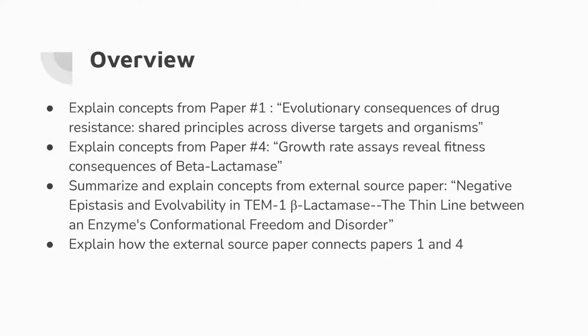So to start things off, I'll give a brief overview of what will be presented in this video. Firstly, we will explain concepts from paper number 1, which deals with the evolutionary consequences of drug resistance. Then we will explain concepts from paper number 4, and this deals with the growth rate assays revealing fitness consequences of beta-lactamase. Then we will summarize and explain concepts from an external source paper, which deals with the negative epistasis and evolvability in the TEM1 beta-lactamase. And then finally, we will explain how the external source paper connects to papers number 1 and number 4.